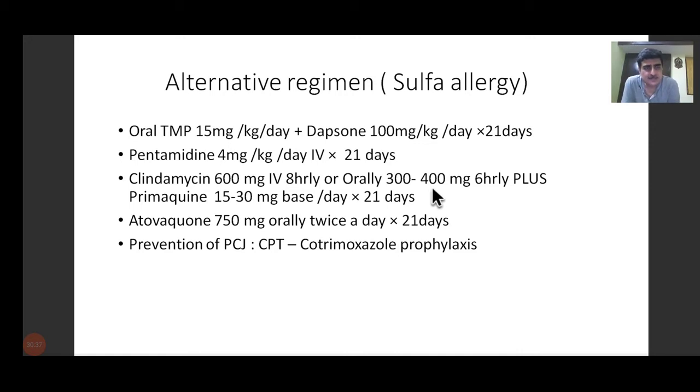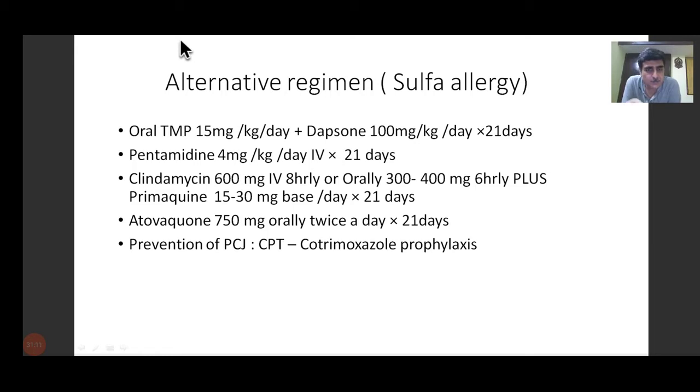Usually we prefer using clindamycin, which is easily available in hospital setup, because plain trimethoprim is very difficult to procure these days. Clindamycin 600 milligram IV can be given 8 hourly in patients who are sick. And when they recover, we can shift them to oral dose of 300 to 400 milligram 6 hourly. Along with the clindamycin, we give primaquine, which is a drug useful in malaria.